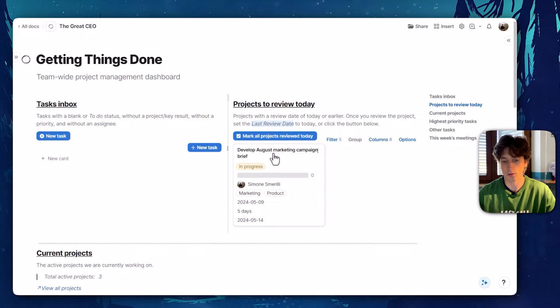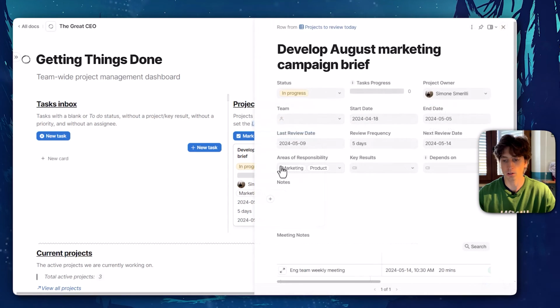So for example, I know that this project was to be reviewed on the 14th of May. Now if I open it, I can see the start date of this project, the end date, I can see the status, team member, the project owner, task progress. The last review date was the 9th of May with a review frequency of 5 days. So the next review date is on the 14th. That is calculated automatically based on last review date plus number of days of review frequency.